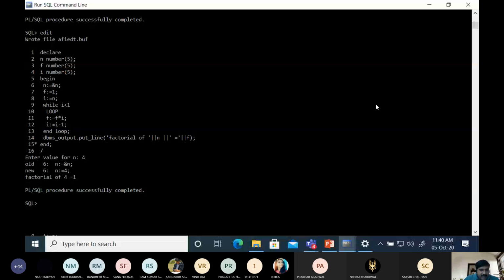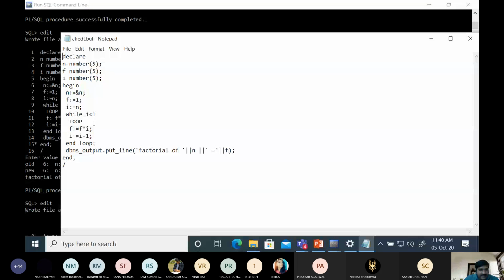So while I is less than 1, then loop, f equal to f into I, and I equal to I minus 1, and then end loop, and in I we store this thing.